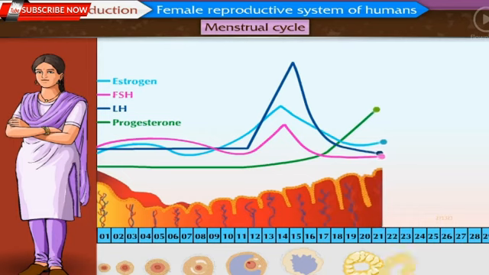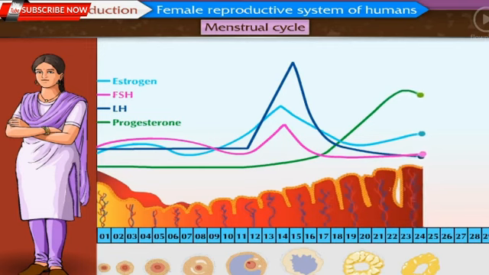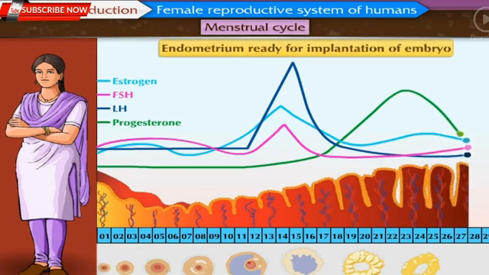The remaining tissue of the burst follicle forms the corpus luteum. Corpus luteum starts to secrete progesterone. Endometrial glands secrete their secretion under the effect of progesterone. Such endometrium is ready for implantation of the embryo.